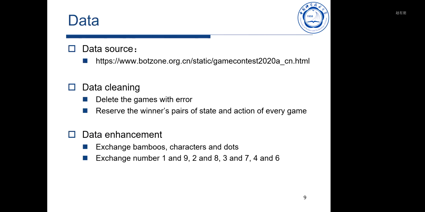And in the experiment, we find that among about 400,000 games, there are only 1,000 games that are wrong after this way of data augmentation. And then we have the second way of data augmentation, that is, we can exchange number 1 and 9, 2 and 8, 3 and 7, and 4 and 6. In these two ways, we can get more data for training.